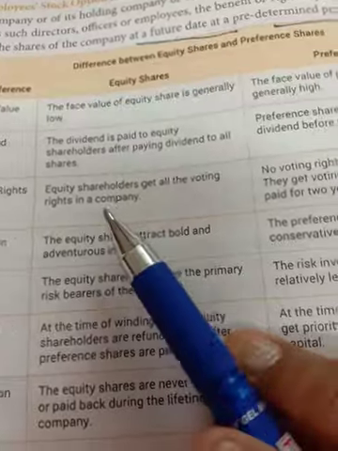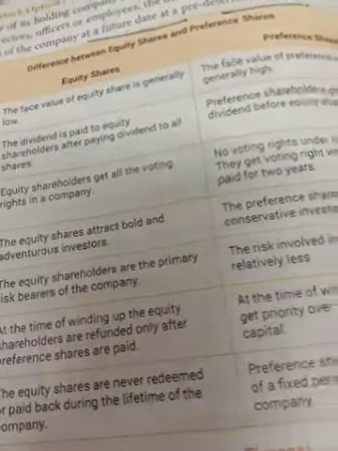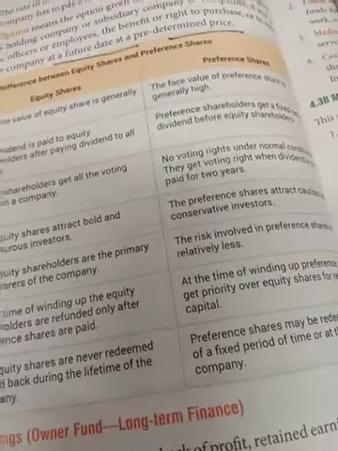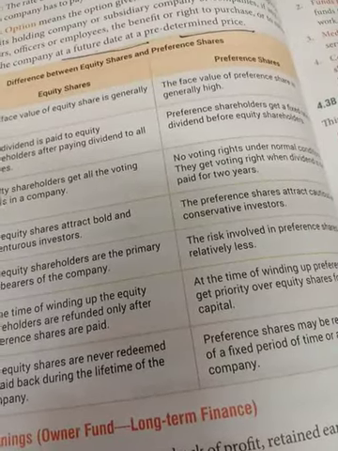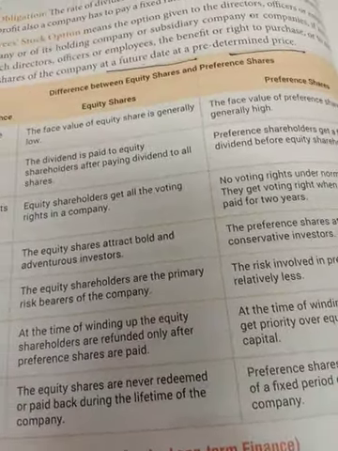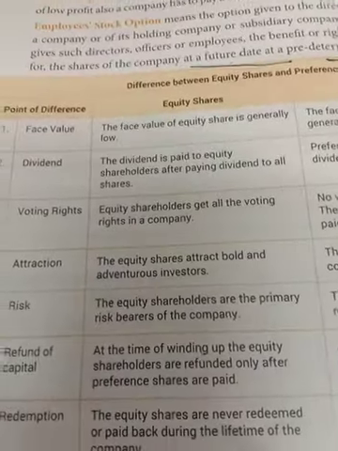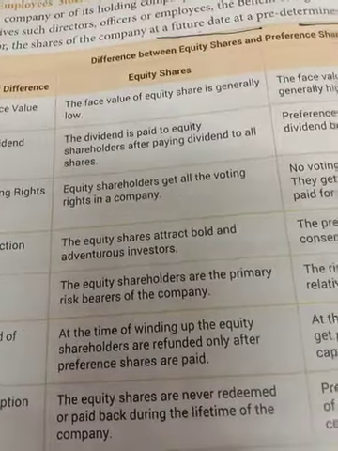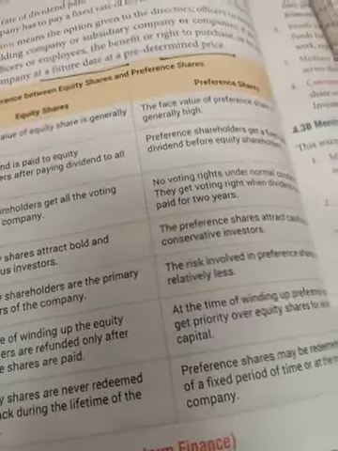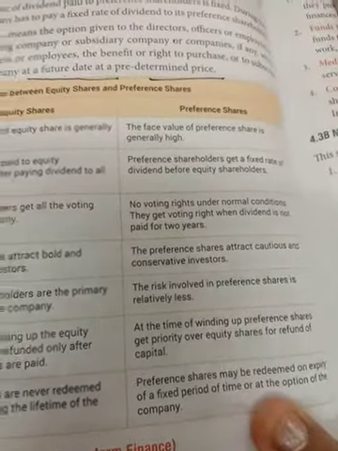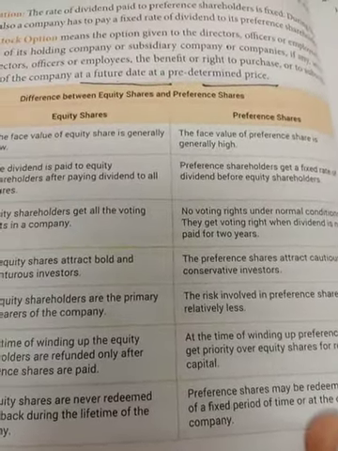Voting right: equity shareholders definitely have the voting right in all cases, but preference shareholders do not get the voting right under normal circumstances. They get the voting right when there is a case of dividend, shutting down of the company, or reduction of capital. Attraction: equity shareholders are bold and adventurous investors because they are taking the risk, and preference shares basically attract a conservative investor who doesn't want to take much risk.